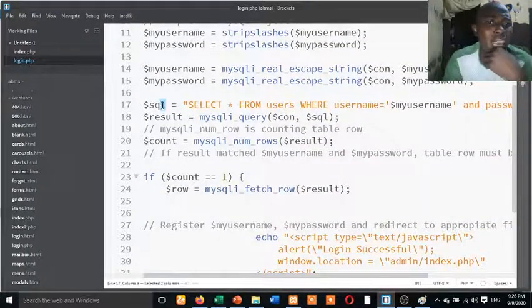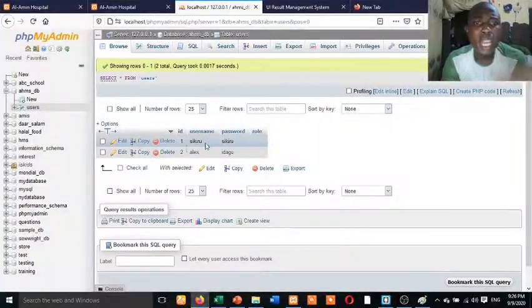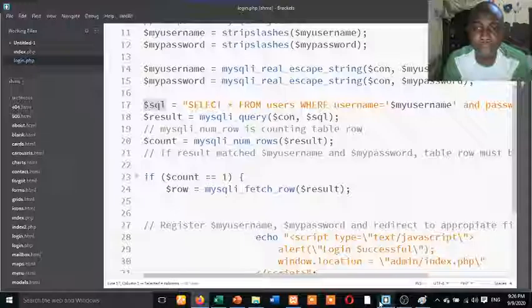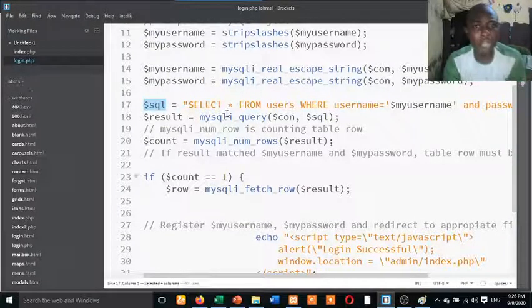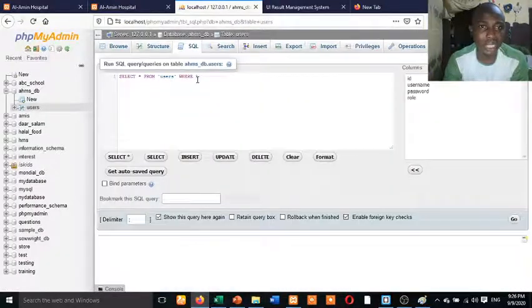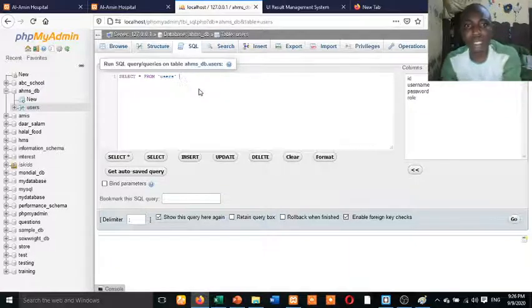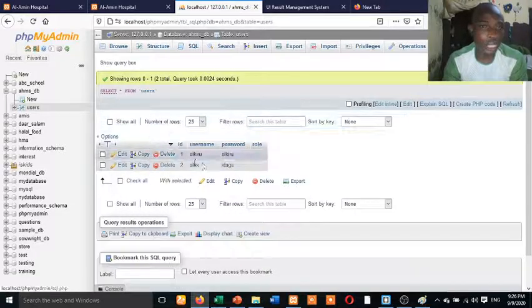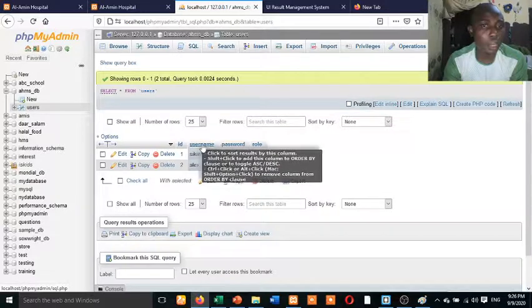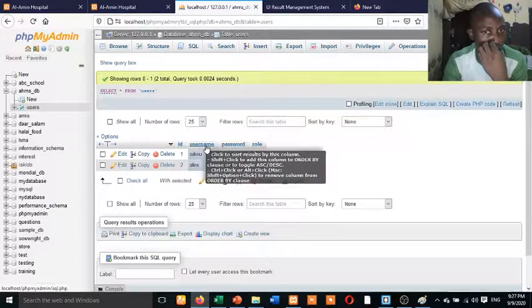Now I wrote an SQL statement. I want to know the users that are inside the database. Are you getting it? That's why I'm writing this SQL statement. Let me write the SQL statement inside this place so that you see what I'm saying. Select star from users. If I select star from users, it's going to return the whole users. You can see. So that is what I'm trying to do here. Select star from users where username. This username here is the username of this column.